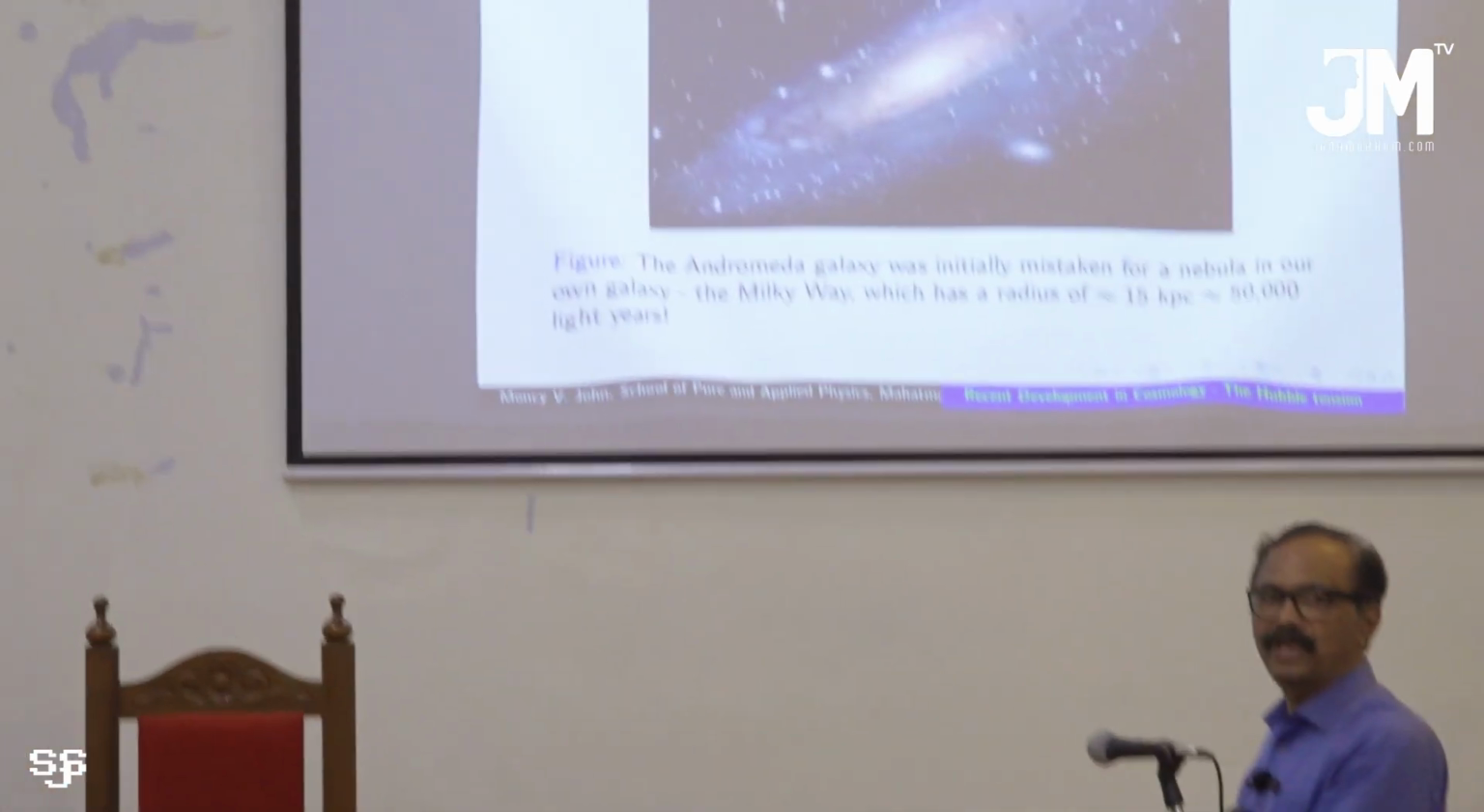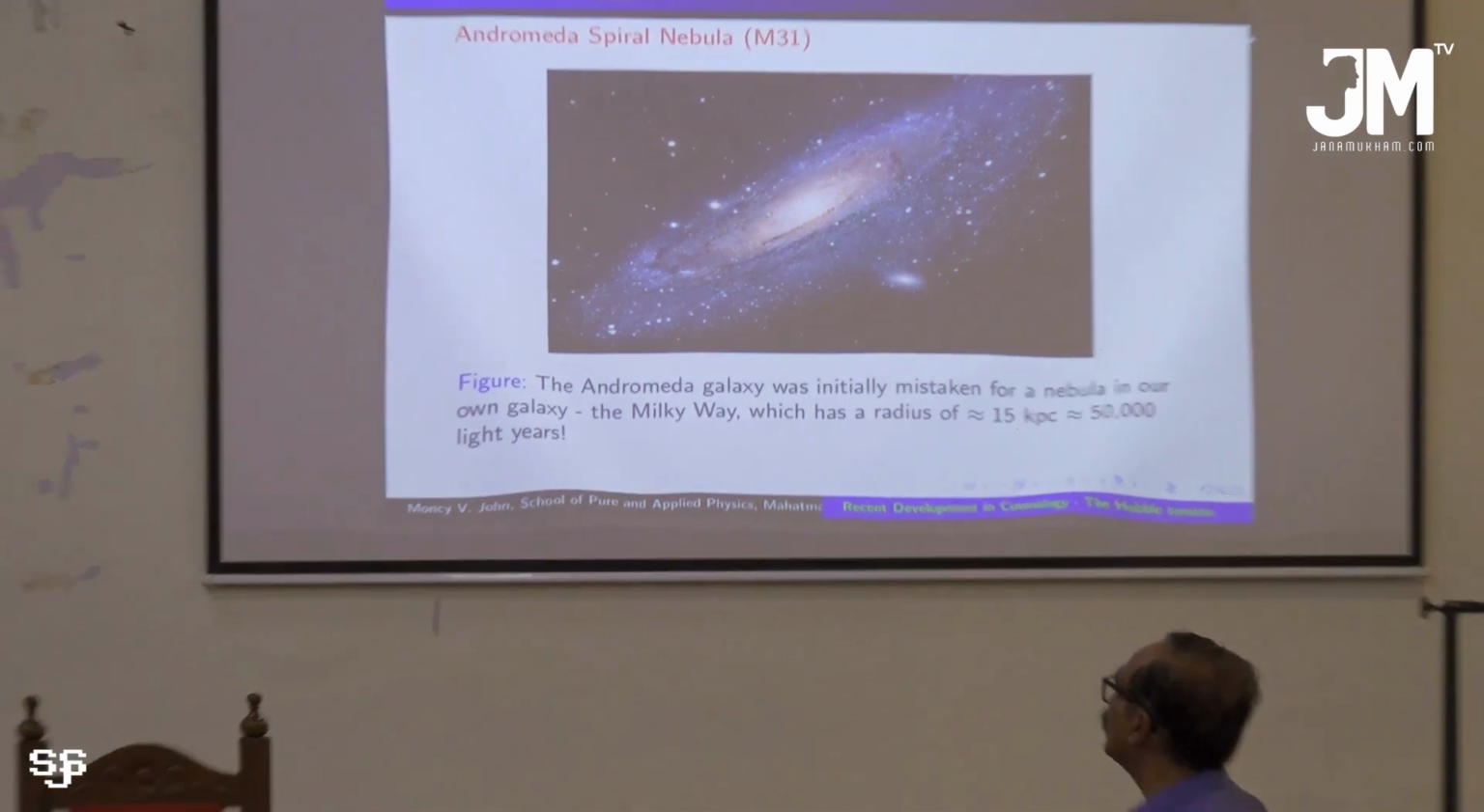Actually, our galaxy is relatively small when compared to the distance between galaxies. It is only some 15 kiloparsec. One parsec is some 3.26 light years. So 15 kiloparsec means some 50,000 light years. Our galaxy is only of that much radius. But the Andromeda galaxy was initially thought to be a nebula.